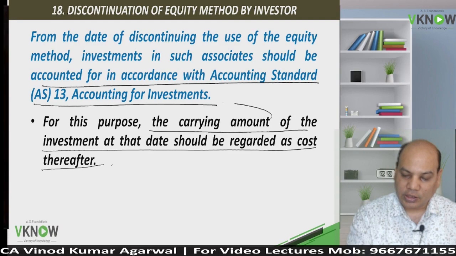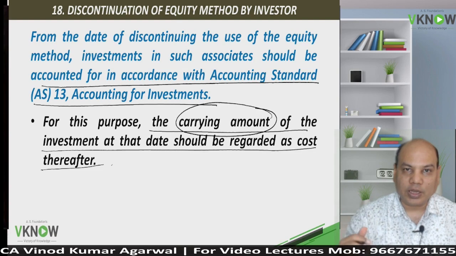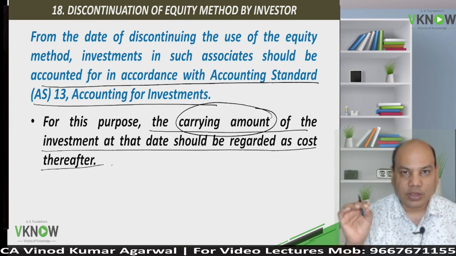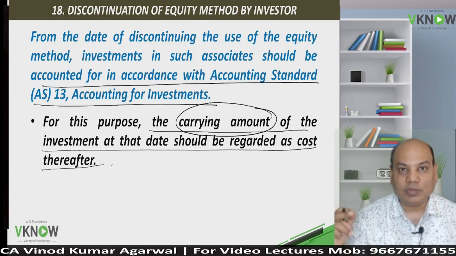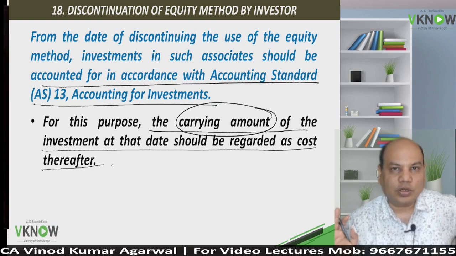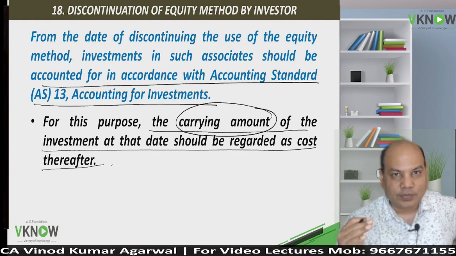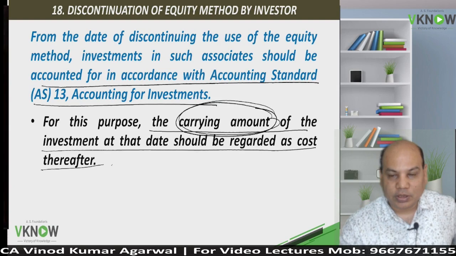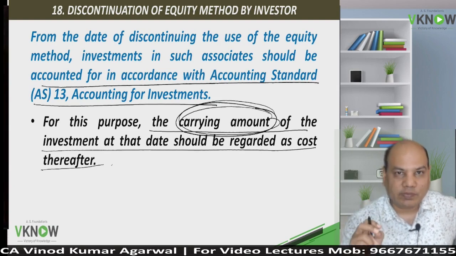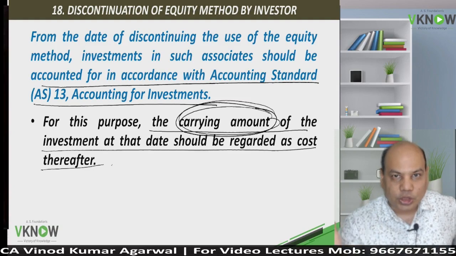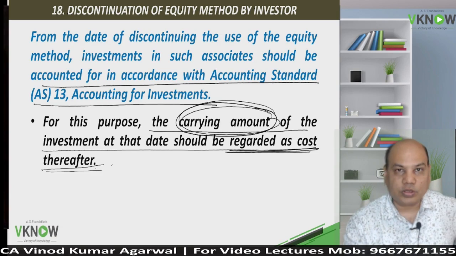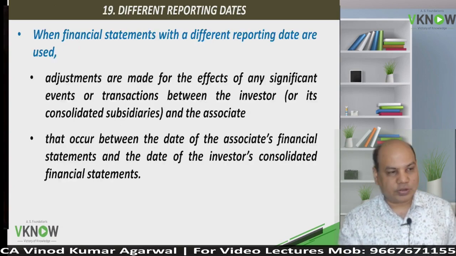Whatever is the carrying amount on the date when you stopped applying AS23 will be deemed cost. In separate financial statements you will follow AS13, but for consolidated financial statements, the carrying amount of the investment on the date you discontinued applying AS23 will be treated as a deemed cost.